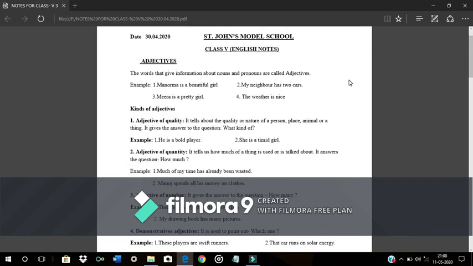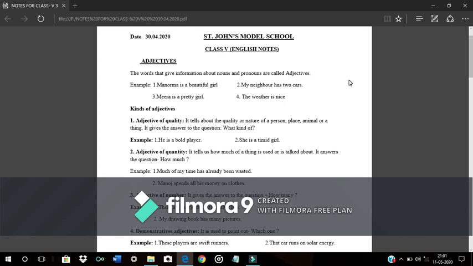Now come on, kinds of adjective. First one is adjective of quality. It tells about the quality or nature of a person, place, animal, or a thing. It gives the answer to the question, what kind of? Or in other words, we can say adjective of quality, or descriptive adjective. It describes the quality of a person or a thing. They usually answer the question of what kind.